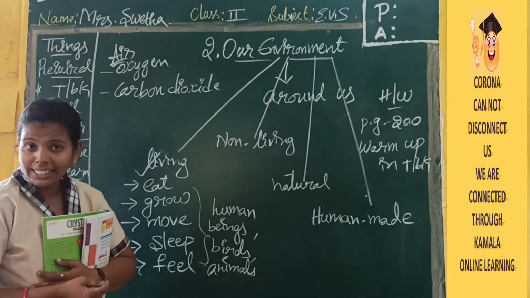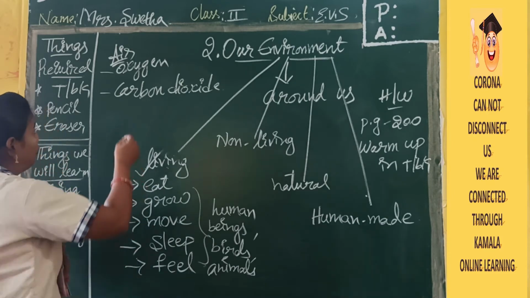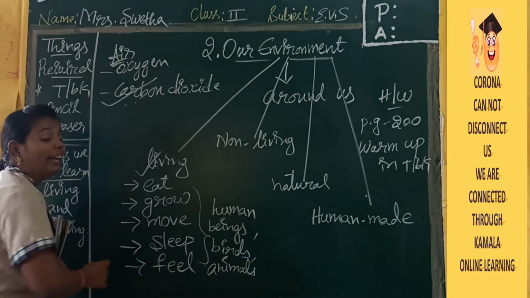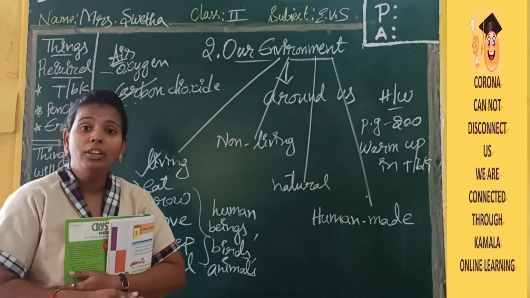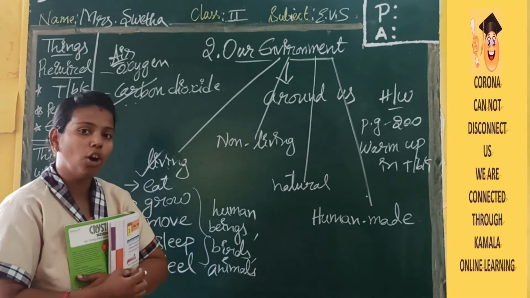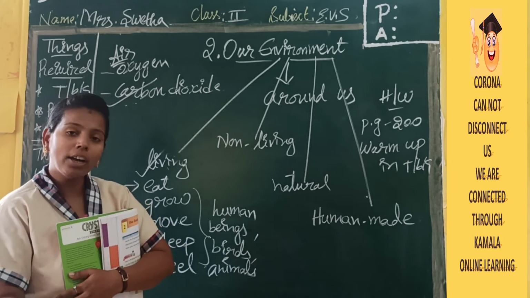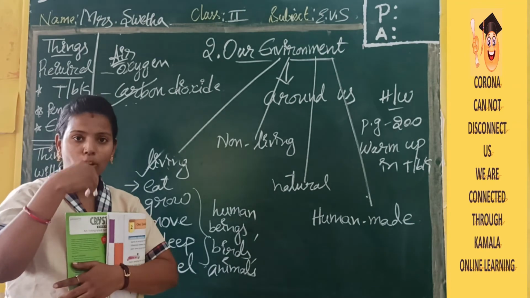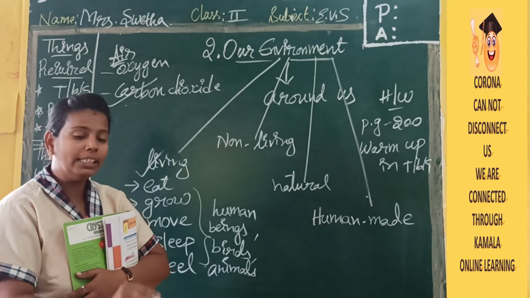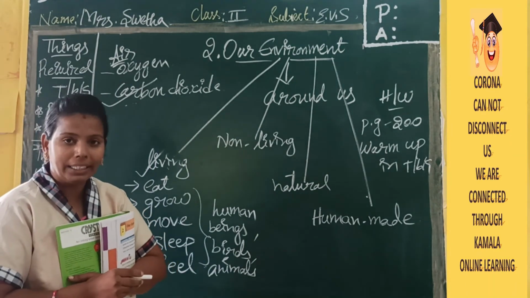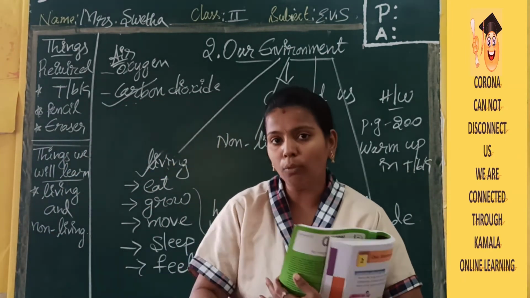So trees and plants will take sunlight, the natural thing. From the air, they will take carbon dioxide. Where will the plant get carbon dioxide? We have already discussed in our previous lesson where we get carbon dioxide. We take oxygen inside and release carbon dioxide outside. Whatever carbon dioxide we release will be taken by the trees or plants, and they will prepare food with the help of sunlight and water.